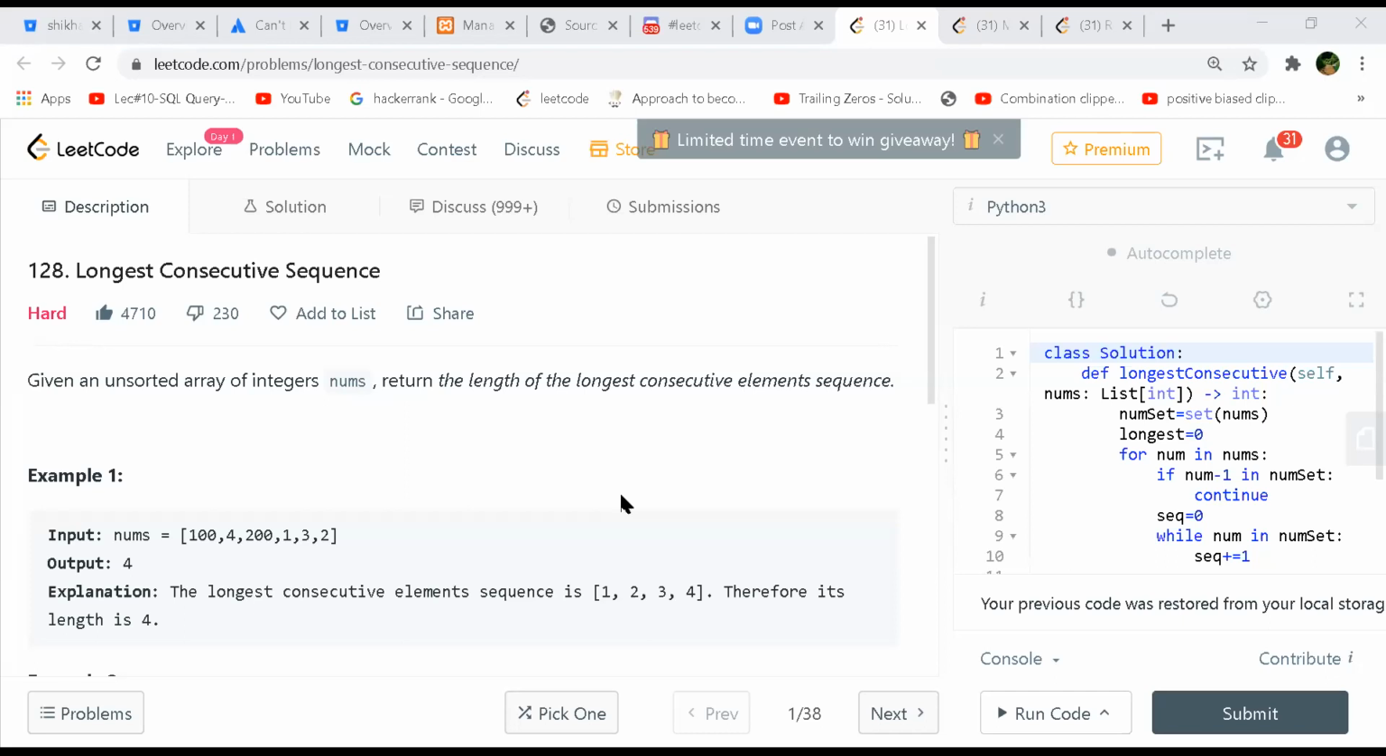Why two pointers? Because after sorting, let's say 1, 2, 3, 4, 100, 200. If you have 1, then you keep on going 1, 2, 3, 4, you got till 4. Now you can store the length. The next sequence starts from 100. So why two pointers? From the beginning itself, you can go.